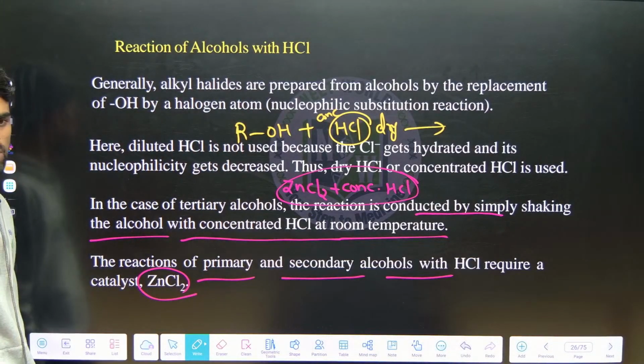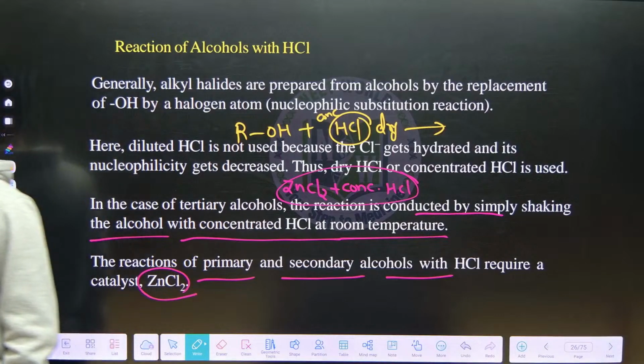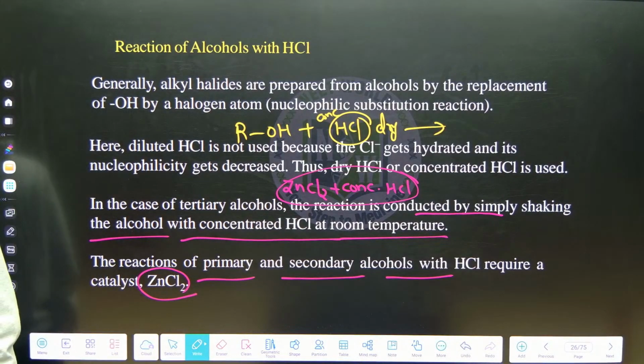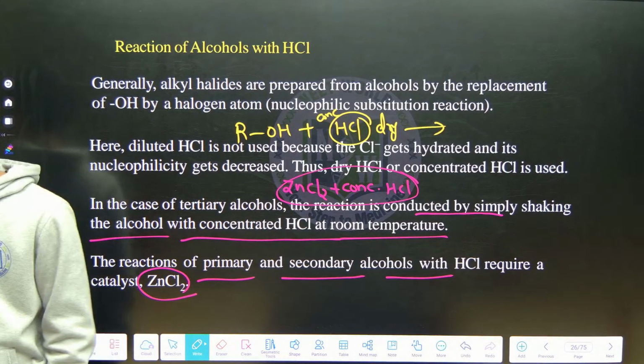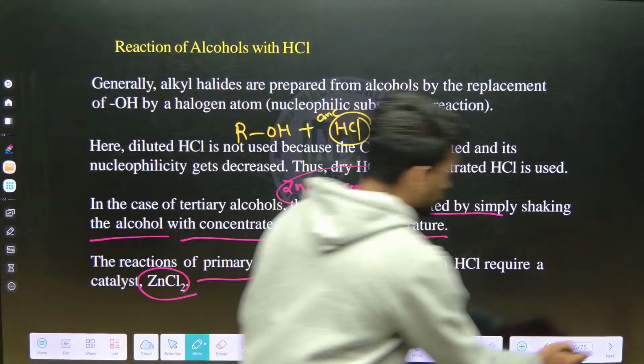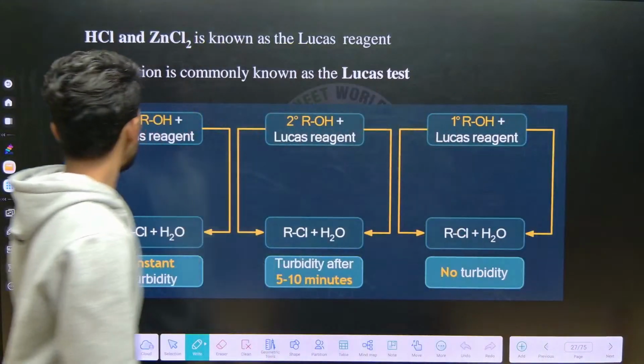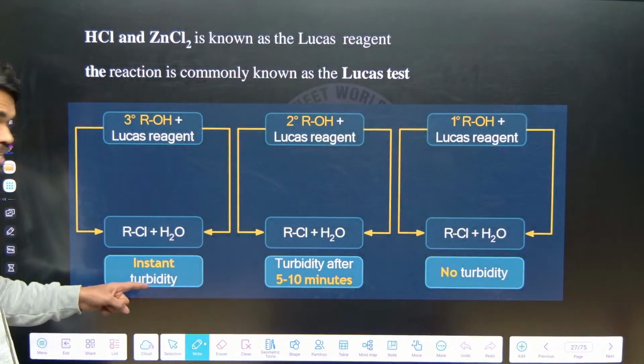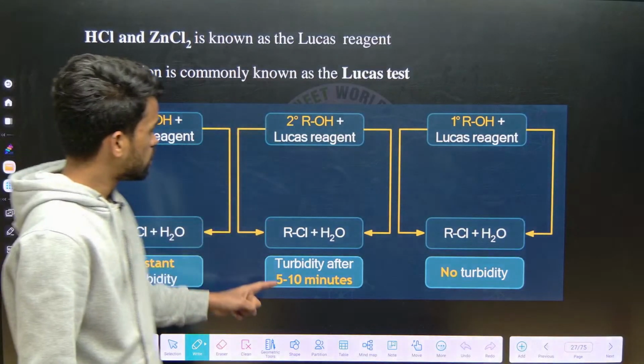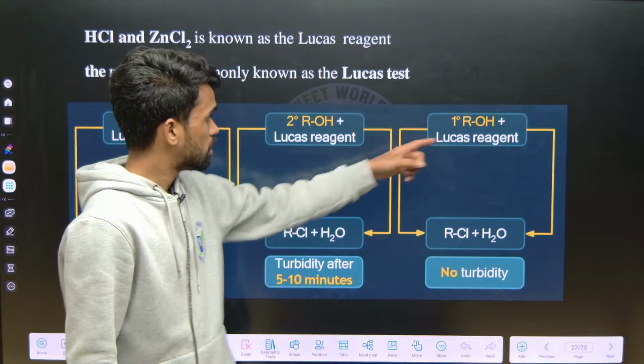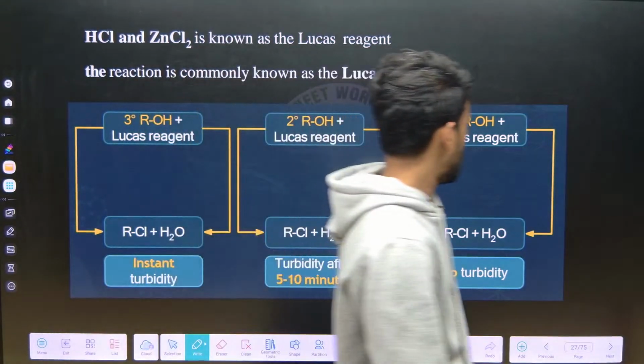What is that catalyst we are using? ZnCl2. That is the Lucas reagent we discussed. Okay, right. Then next here, see here, tertiary alcohols will give turbidity instantly, secondary within 5 to 10 minutes, primary no turbidity. It requires heating.